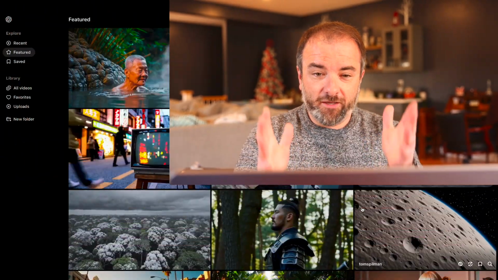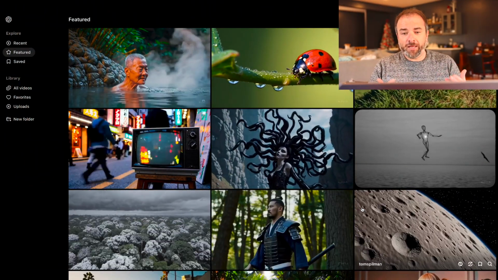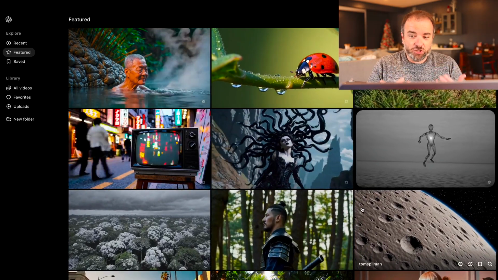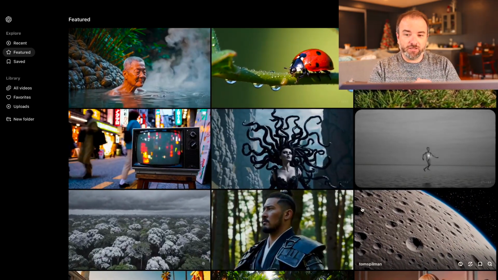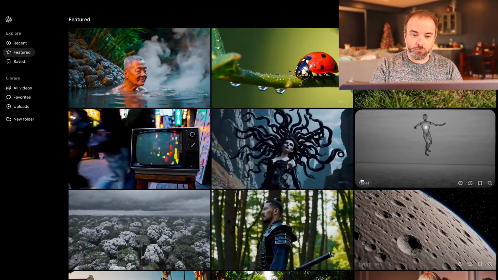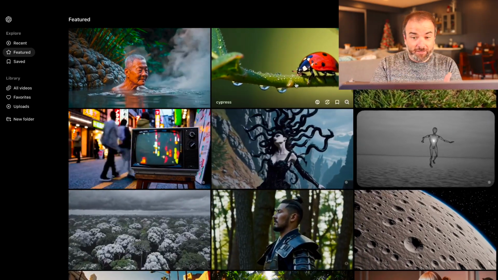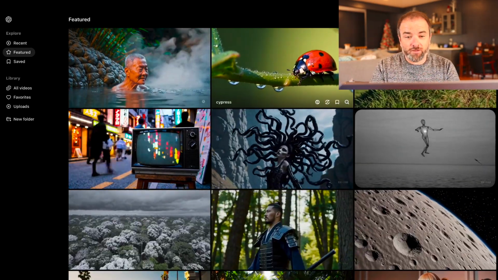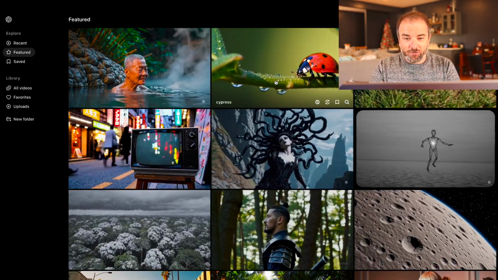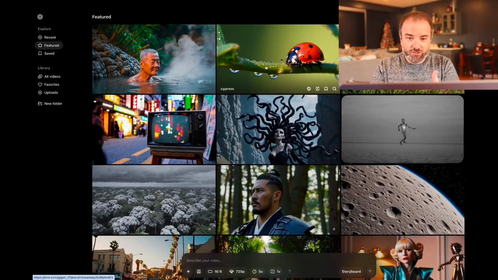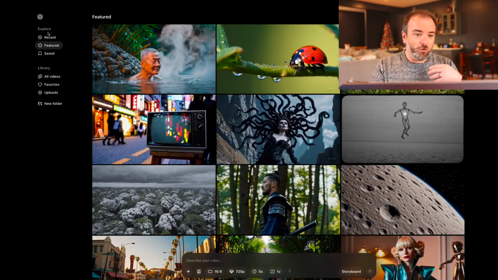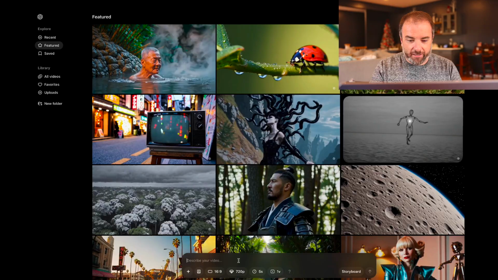So real quick, right on the home screen, you're seeing some pretty impressive looking AI generated content here. All of these are prompts that created video through Sora. We have a couple of things that look amazing, like the quality of this ladybug crawling on this branch with these water droplets. So real quick, I'm going to go ahead and actually create a video.